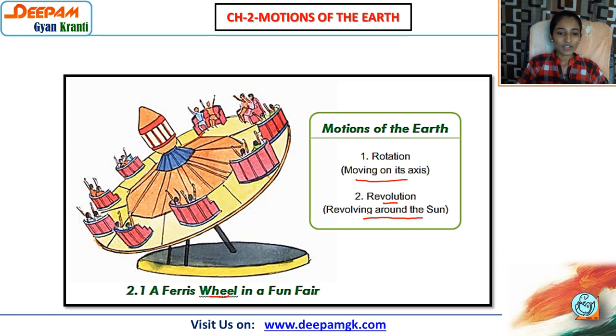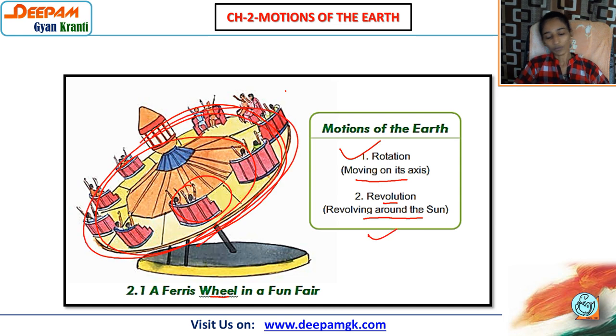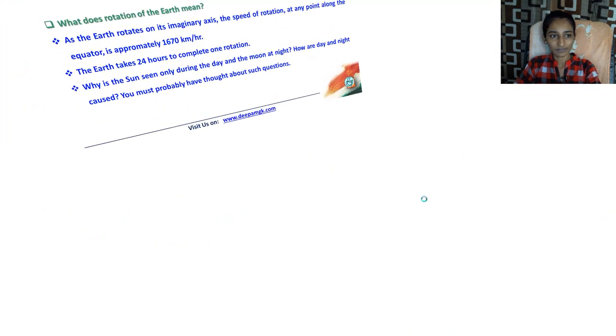A Ferris wheel in the fun fair. I hope ये आप सब ने इसकी राइड ली होगी. ओके, तो सीट्स तो मूव होती ही है. बट वो अपने प्लेस पे तो घूमती ही है सीट्स, और ये जो पूरा व्हील है वो भी करता है. तो सीट्स का जो घूमना है, दैट इज रोटेशन, और ये व्हील पूरा घूमता है, so that is revolution. So same with the earth. When the earth moves on its own axis, that is rotation, and when the earth takes a round around the sun, that is revolution.